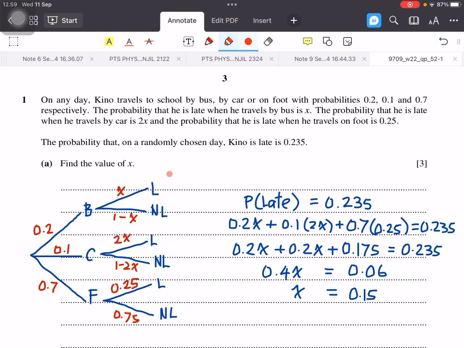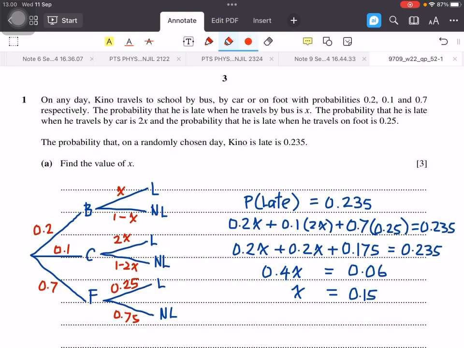When he travels by bus, the probability that he is late is X, so the probability that he is not late is 1 minus X. When he travels by car, the probability that he is late is 2X, so not late will be 1 minus 2X. While on foot, the probability that Kino is late is 0.25, and the probability that he is not late is 0.75.